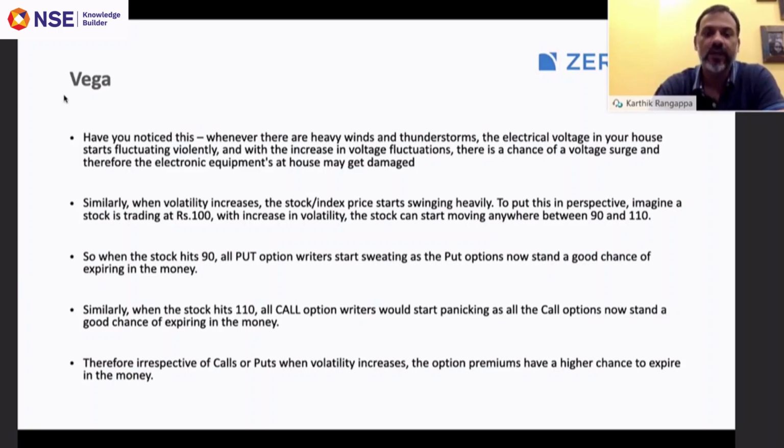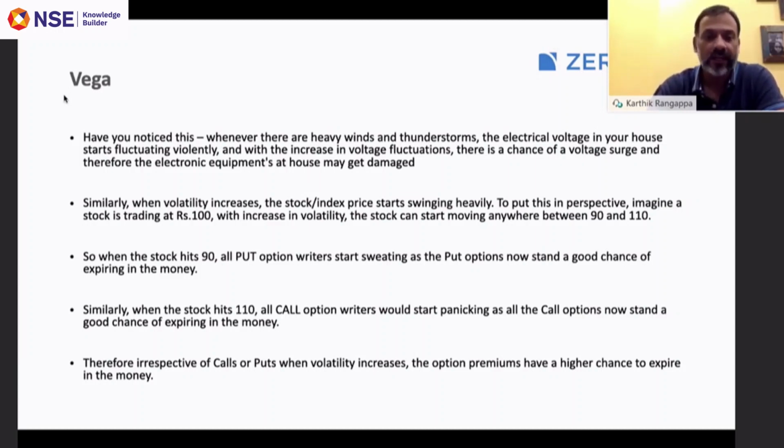Because there is an increased volatility, the same stock can suddenly start wildly behaving and trade anywhere between 90 to 110. With an increase in volatility, the swing in the price range within which it trades also increases. Now, imagine a situation: volatility has increased, the stock price suddenly comes to 90. Obviously, people who have written put options would be highly concerned, because their put option will be losing money. On the other hand, stock price suddenly surges to 110, right? All the call option writers at 110 will now be stressed about what is happening with their call options.